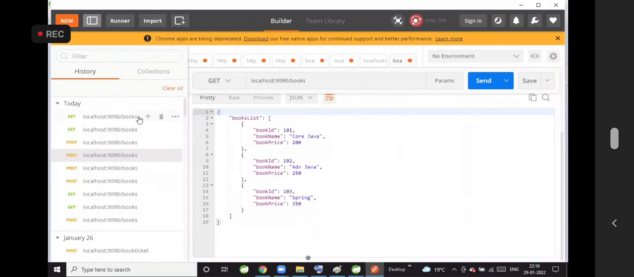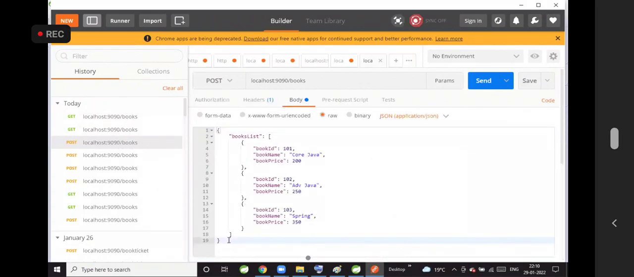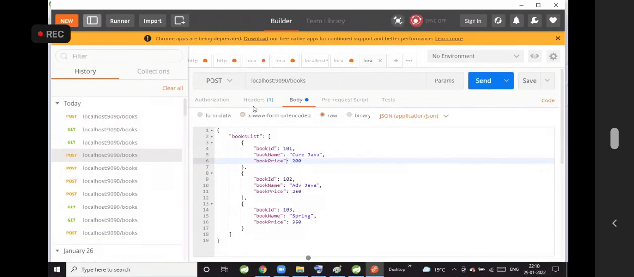Now, the client is sending a POST request with a body. In the body, the client is putting JSON. How will the REST API understand that the client is sending JSON data? That is the reason the client gives one header called Content-Type.